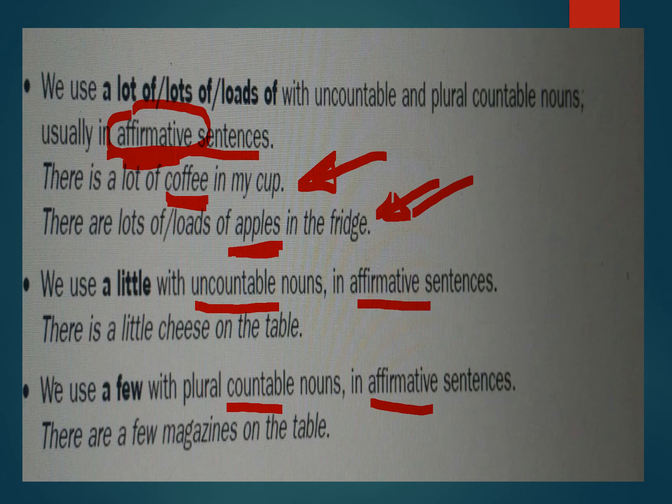Example, there is a little cheese on the table. Cheese is uncountable, so we use little. There are a few magazines on the table. Magazines is countable. That's why we use a few. And finally, something which is not written but it's interesting. What's the difference between little and a little, few and a few? Little means very, very little, but a little means little but enough.